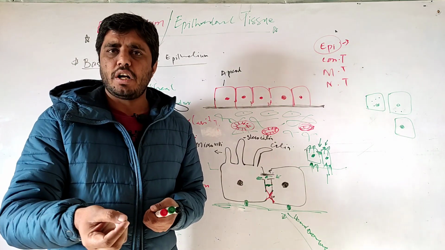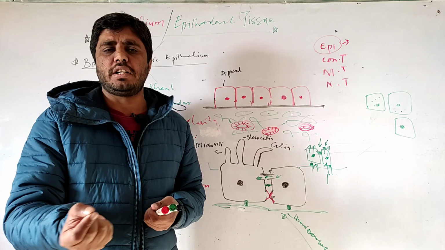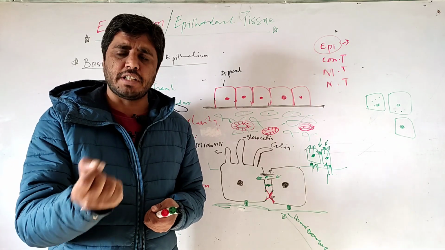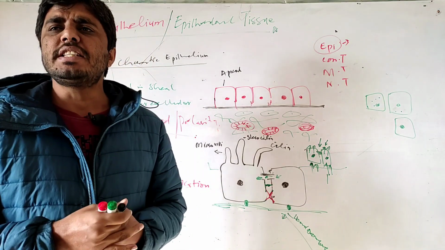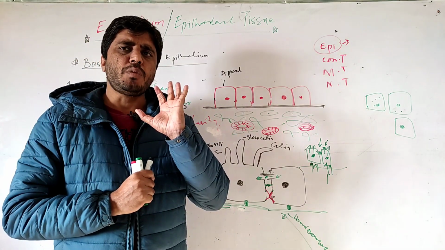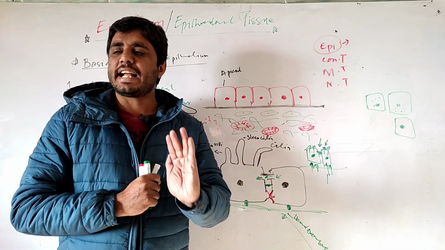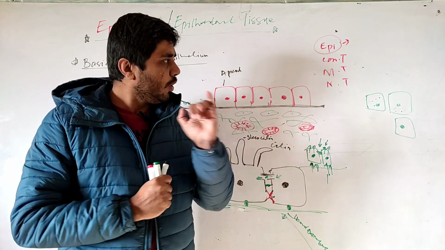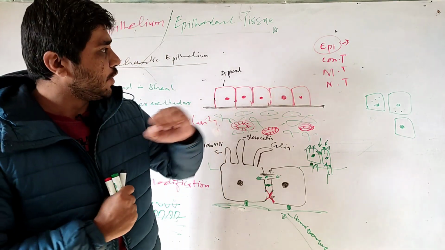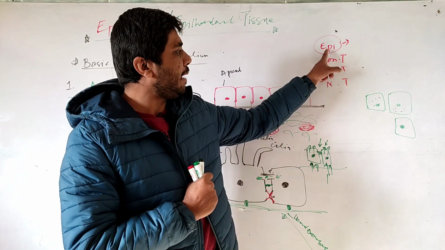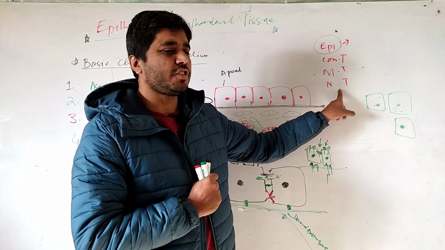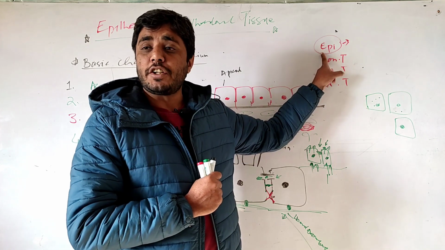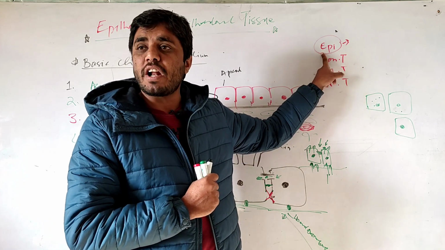In the intestine, the entire intestinal mucosa, the entire epithelial cells of the intestines, are continuously replaced. This is the ability of epithelial cells. Another important thing I can tell you: as you go up from epithelium to connective tissue to muscular tissue to nervous tissue, the tissues lose their power of regeneration.